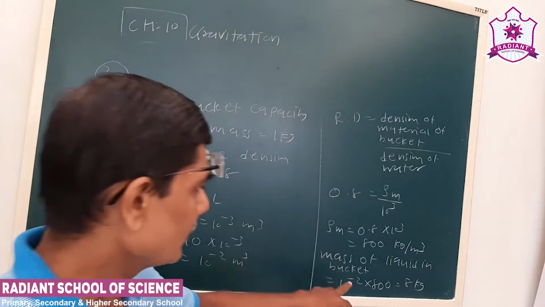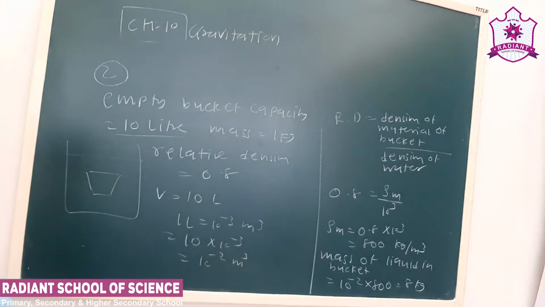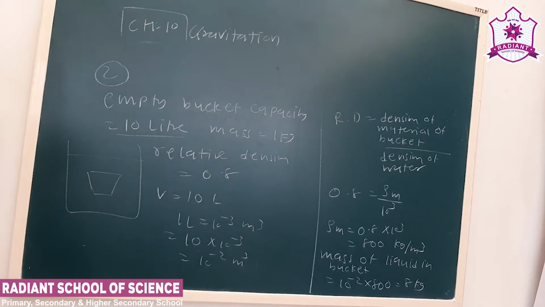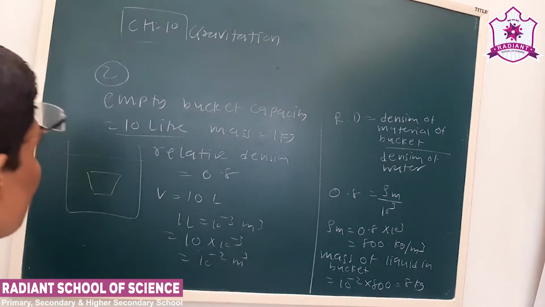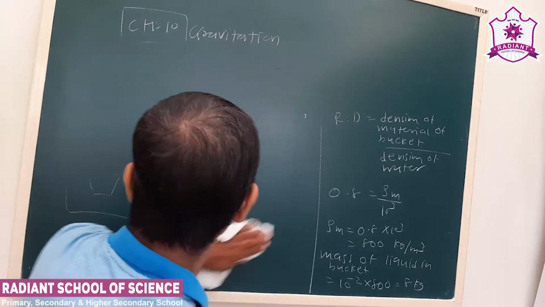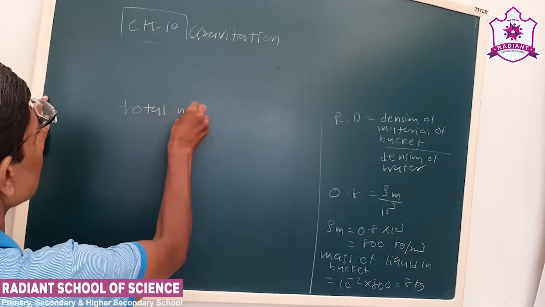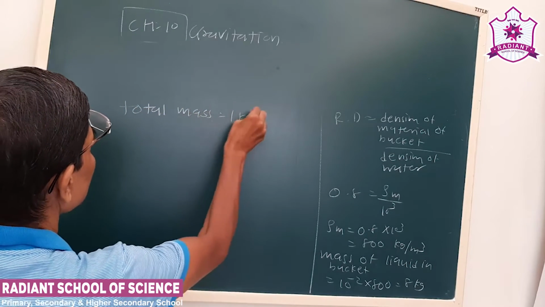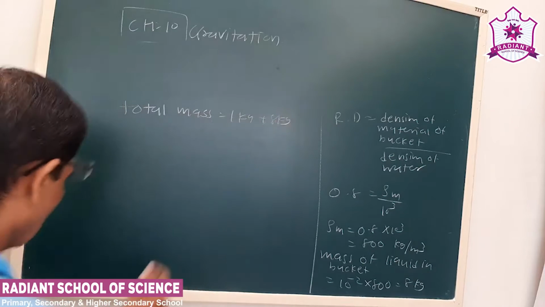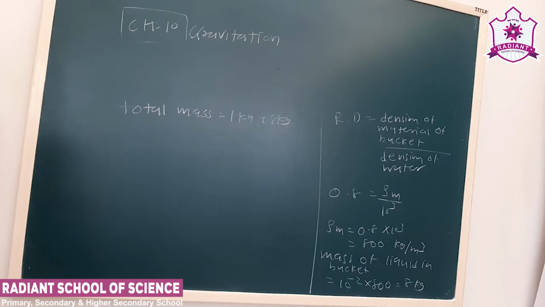See, the mass of the liquid content is 8 kg. Mass of the empty bucket is 1 kg. So we can write total mass. Okay, this is how we can solve. Now we take some more questions.